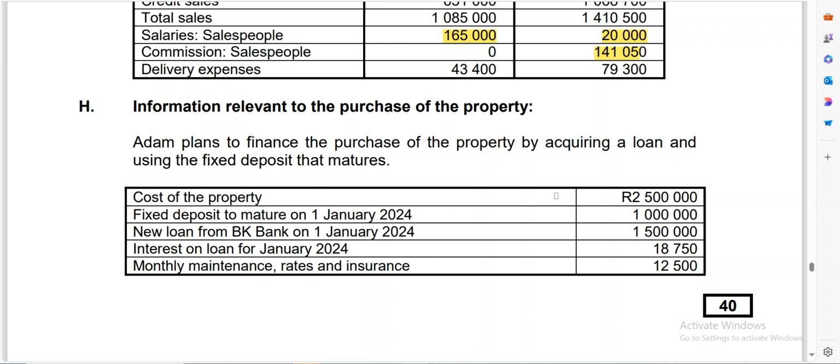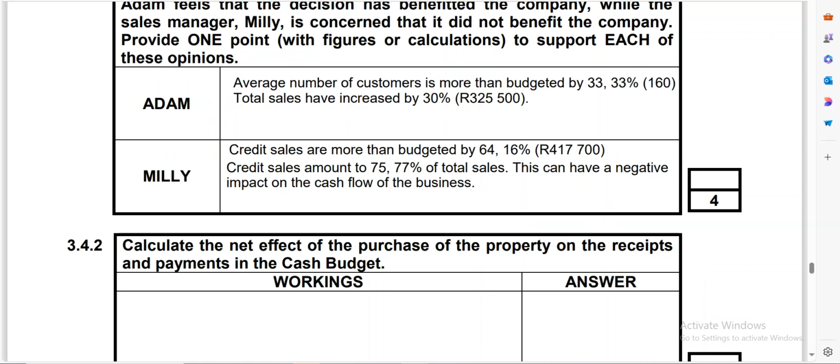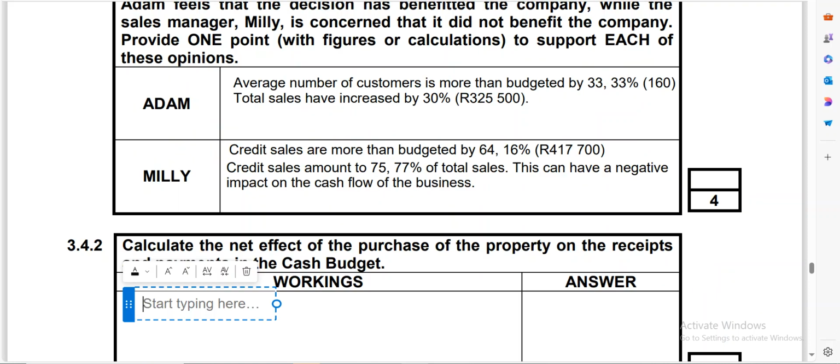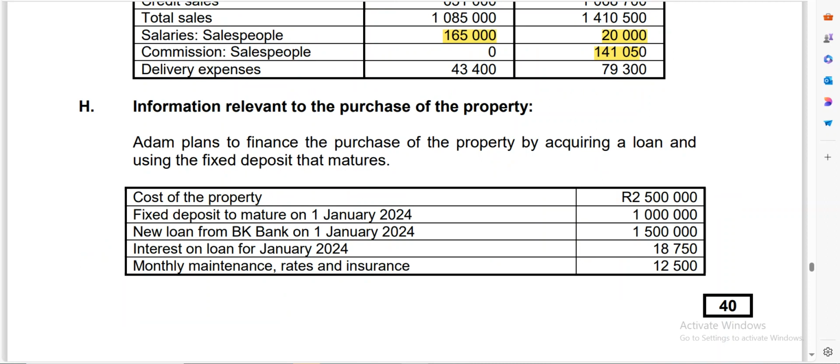So now what we need to do, we can see that we are going to have, remember, according to this, the fixed deposit that matures is going to bring in 1 million. And then he's also going to acquire a loan of 1,500,000.